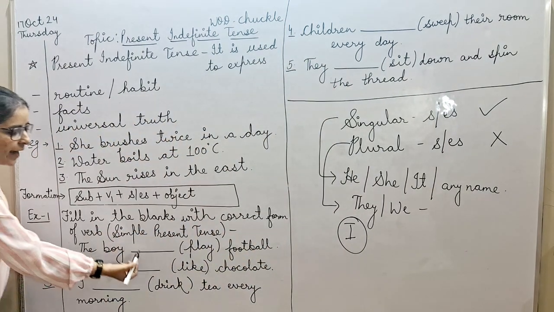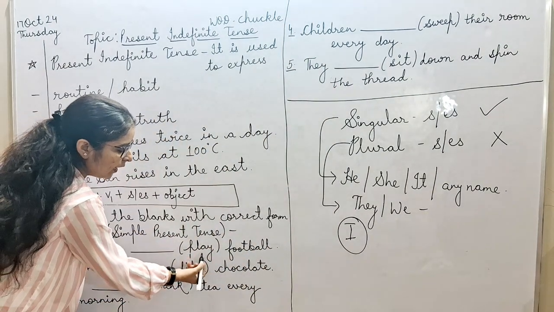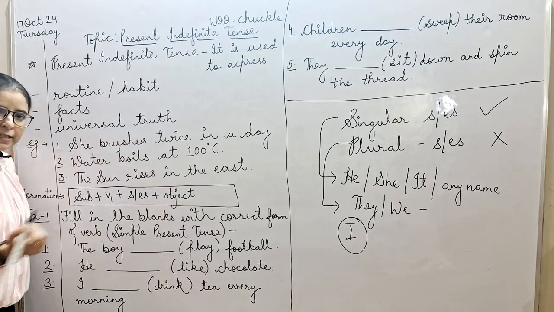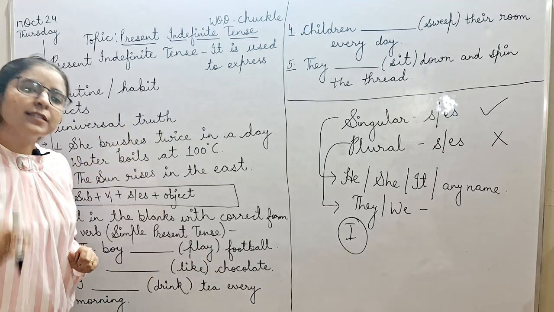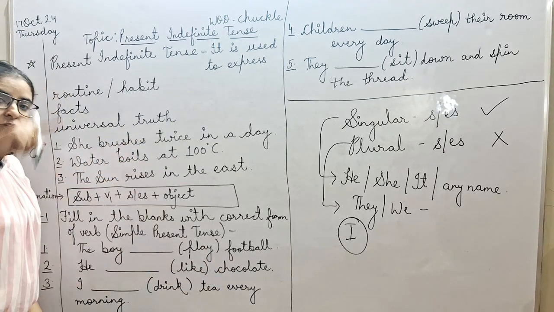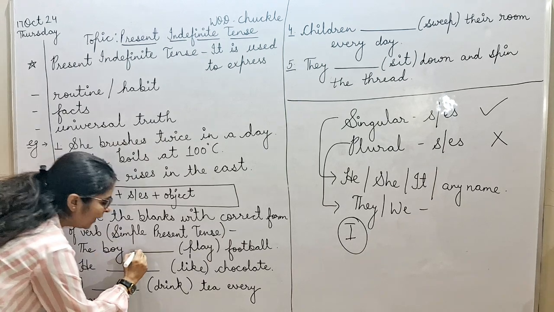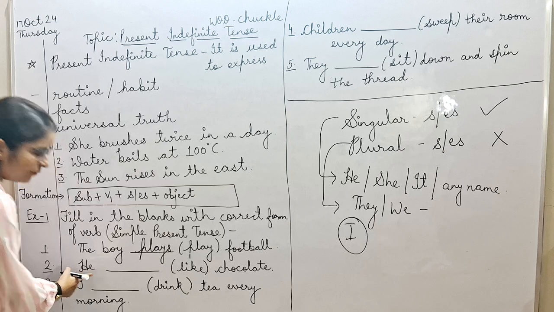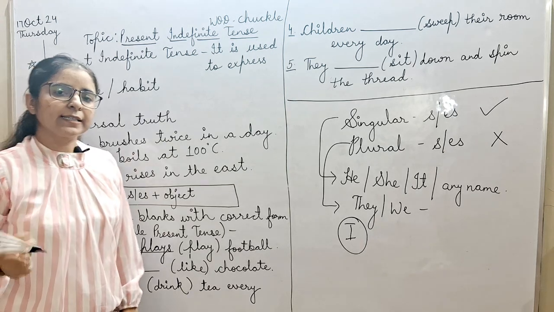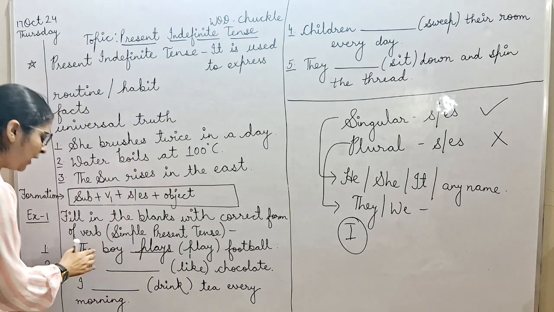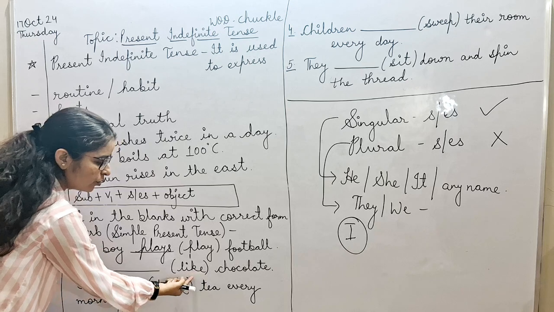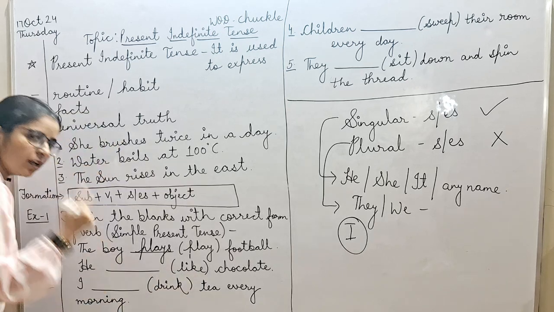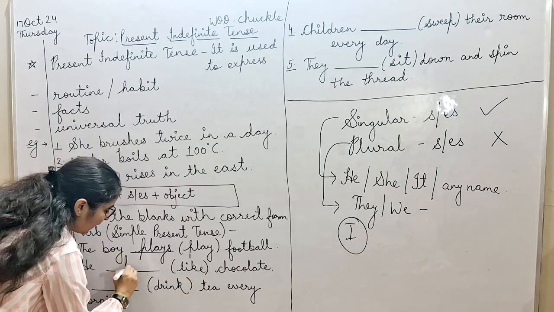The boy dash football. The boy play football. The boy, is it singular or plural? It is singular. With singular, we use S or ES. So, answer will be plays. He is a singular or plural? It is a singular. He dash chocolate, so likes. With singular, we use S or ES. Likes.